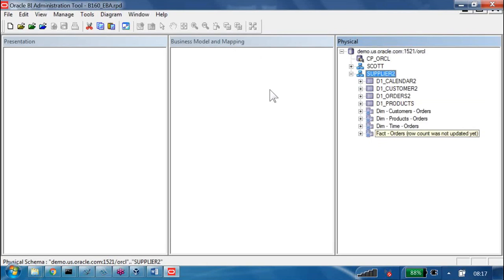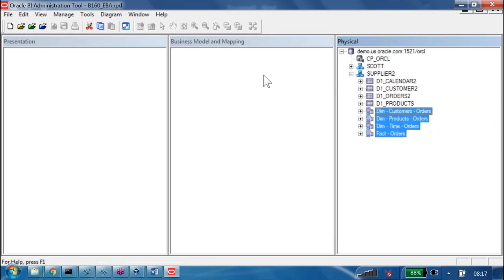Once you have created the alias, you have to go with the alias only down the line. We won't touch the physical table for any operation. Today I want to do the joins, and joins also we won't do on the physical tables. We'll do joins on the aliases.